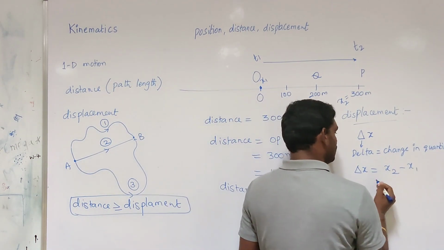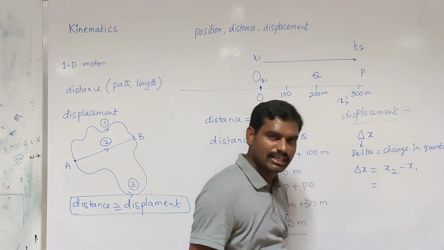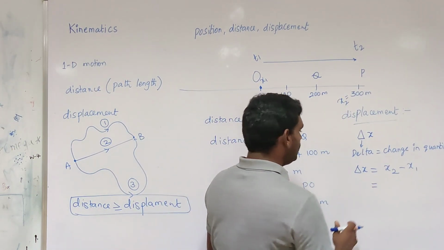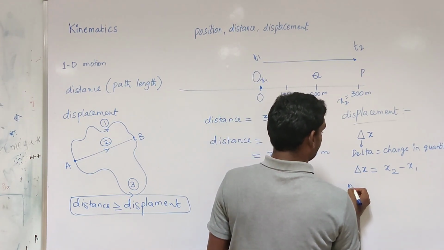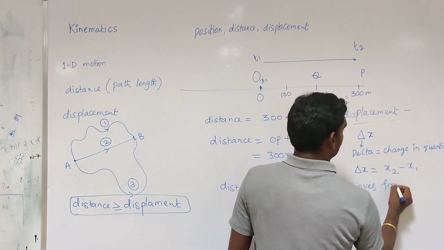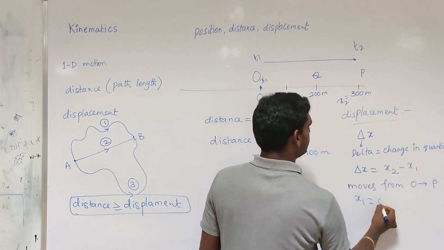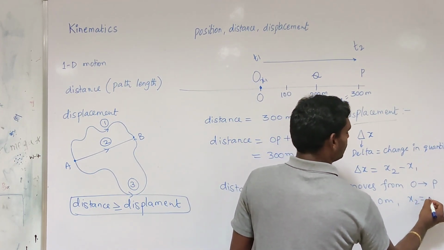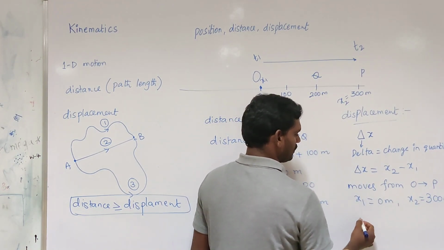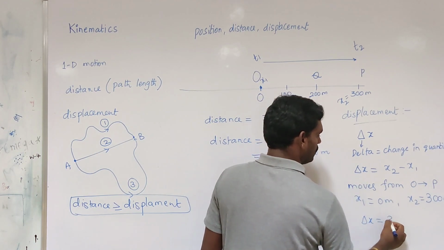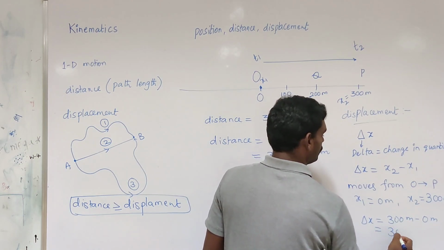Here x2 is the final position of the particle, minus x1, the initial position of the particle. So in this example, if the particle moves from O to P, what is x1 here? 0 meters. What is x2 here? 300 meters. What is the displacement in this case? Displacement delta x is equal to 300 meters minus 0 meters, which is equal to 300 meters.